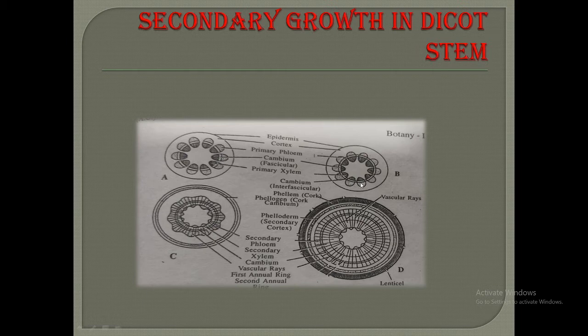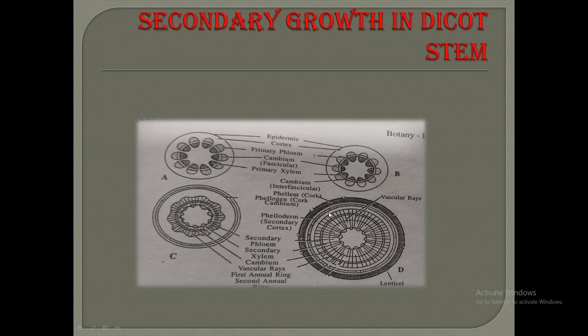This is the fascicular cambium and this is the interfascicular cambium, and the single ring of cambium is present. Thus this complete cambium ring is formed. This is the beginning of secondary growth formation.